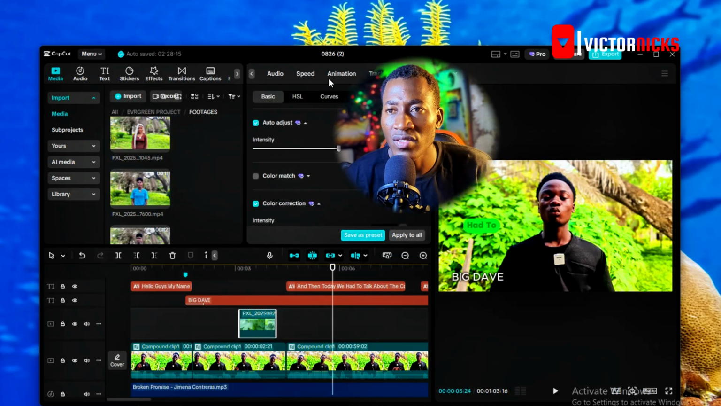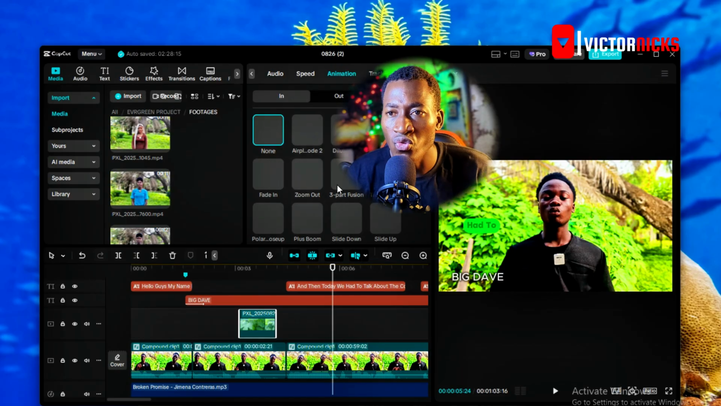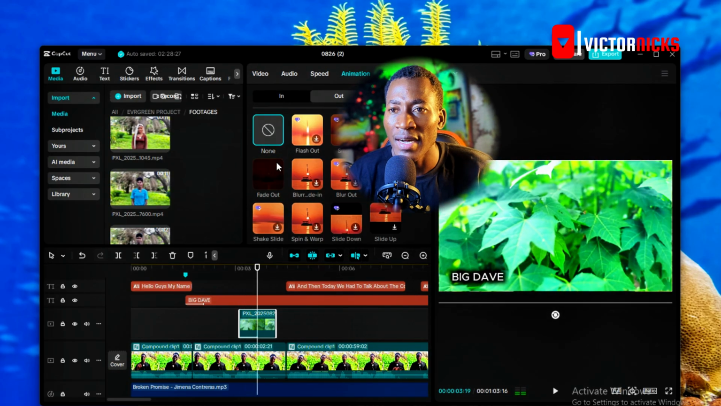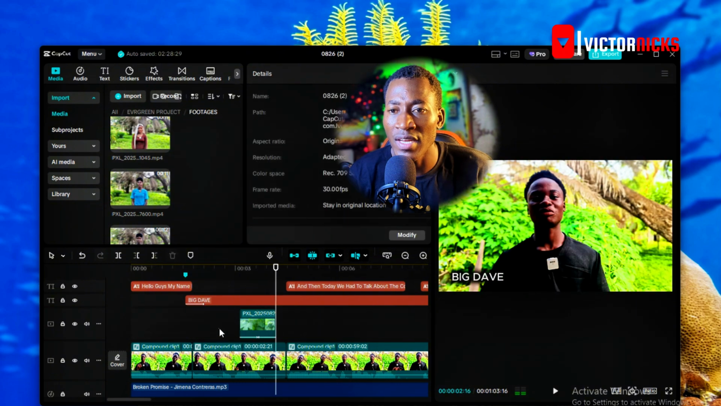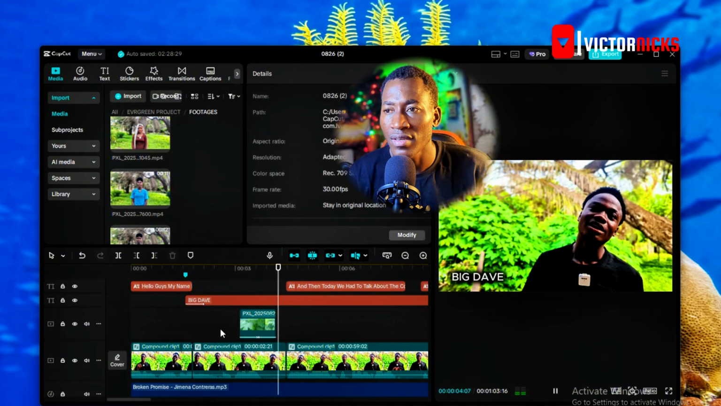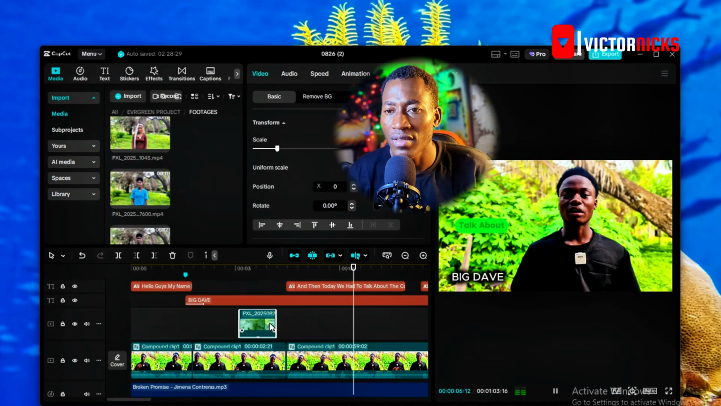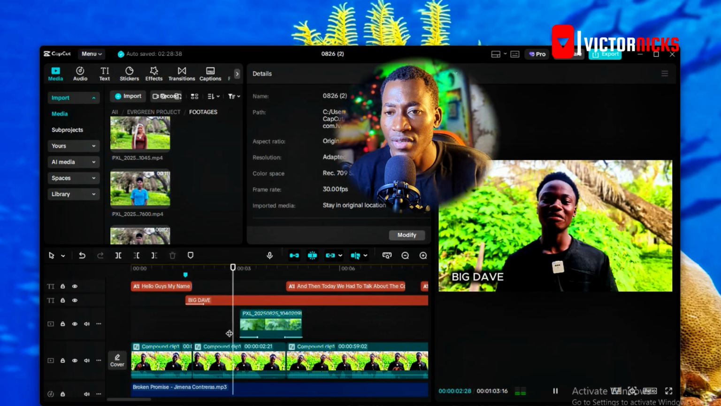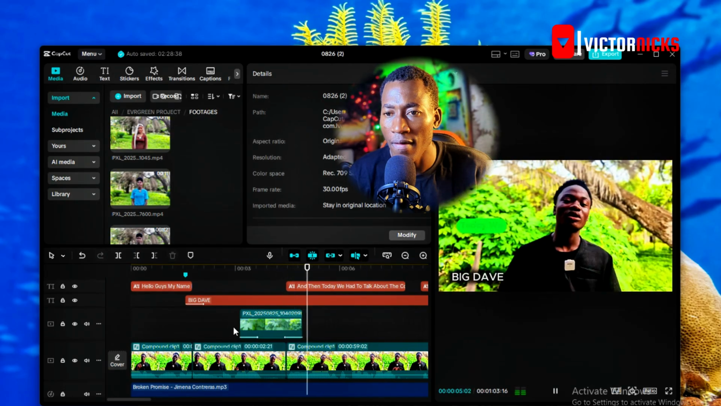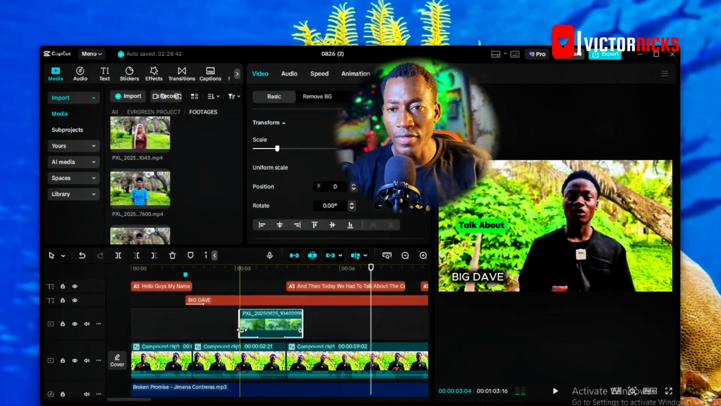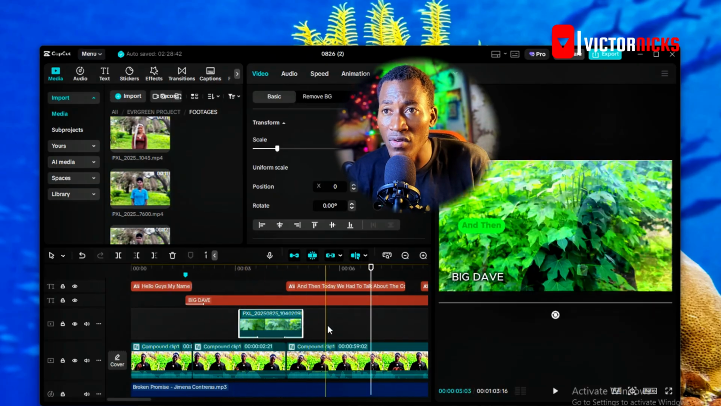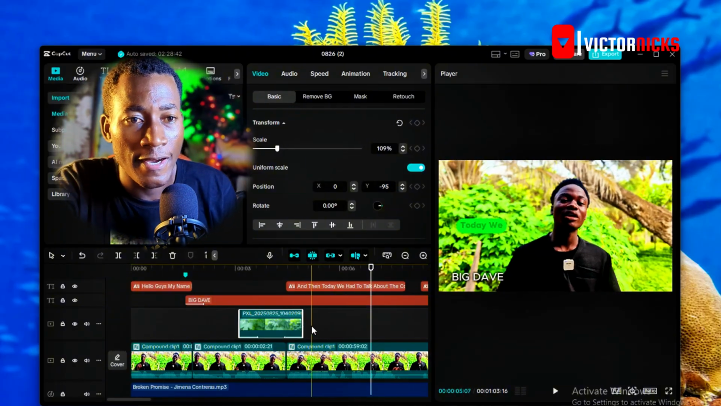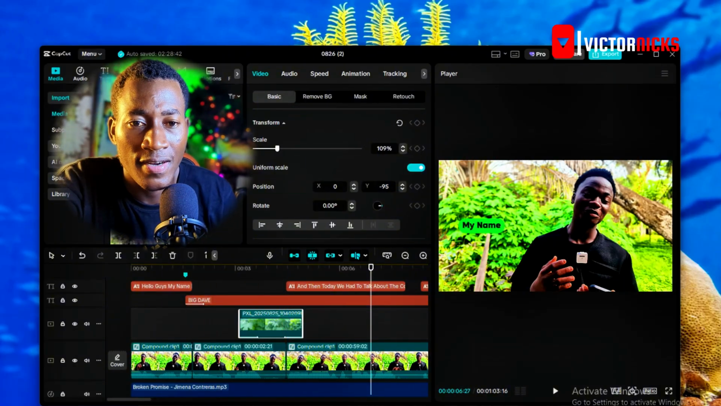So let's add some little animation to our overlay, right? I love zoom out, and then fade in, fade out. All right. I want to cover some faces. So can you see that? So you can apply a lot of overlays to all of the other videos that you have. All right. That's how it works.